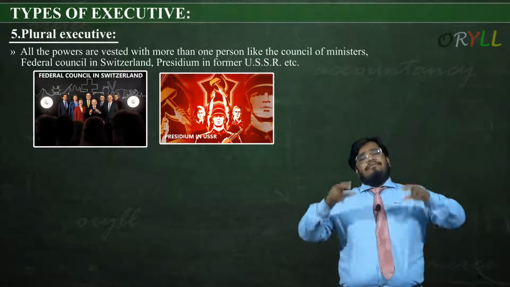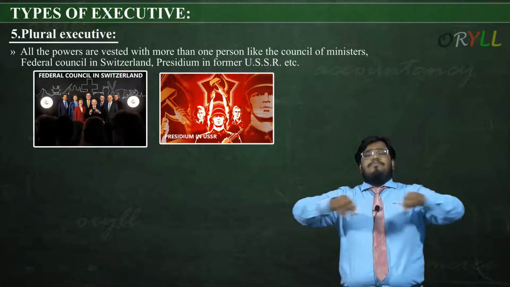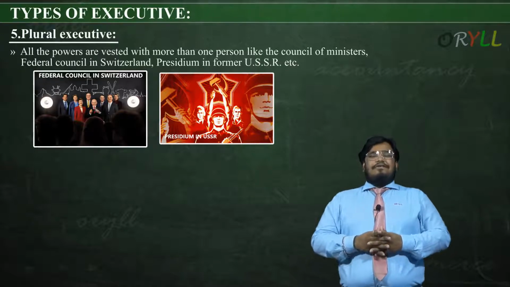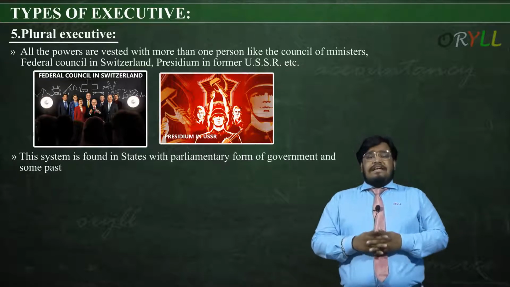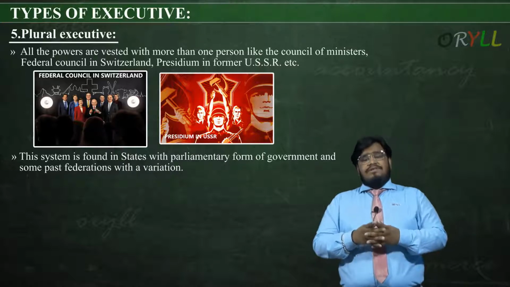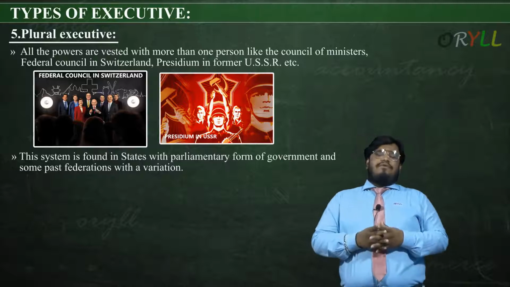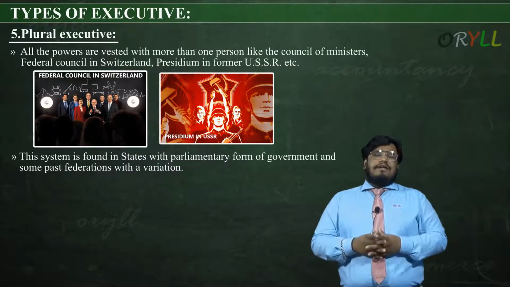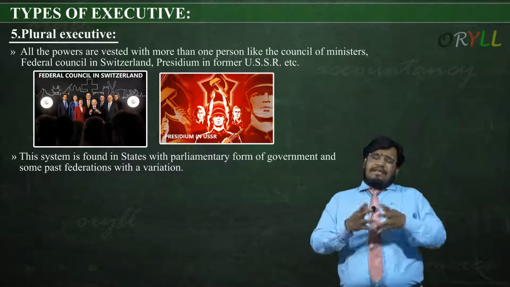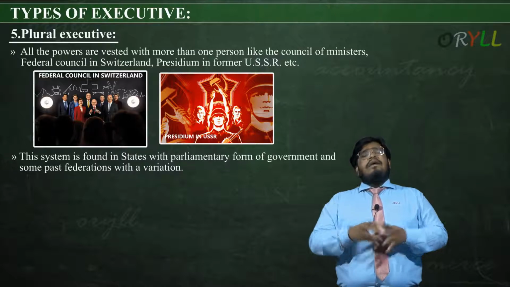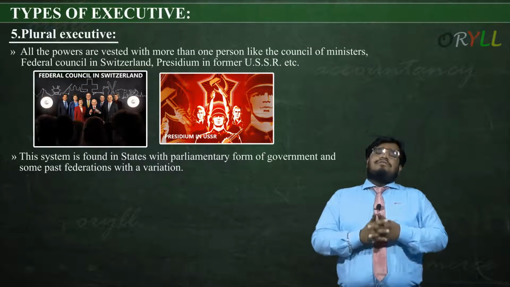In such a manner, we have a council of ministers, a council of people who have the power to take decisions in this executive. This system is found in states with a parliamentary form of government and some past federations with a variation. So this is generally found in places like Switzerland or the former USSR. Wherever the government is there and there is some kind of federation with some kind of variation where they are fighting for equality. So this is the fifth point.